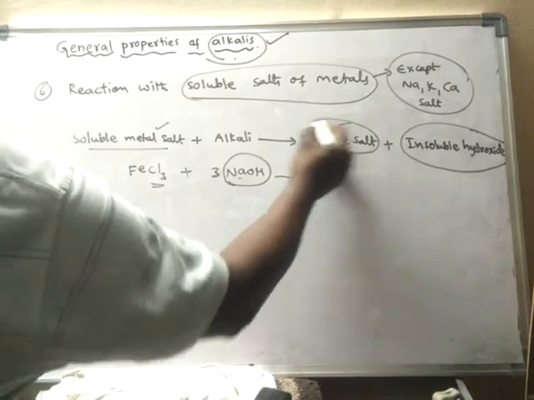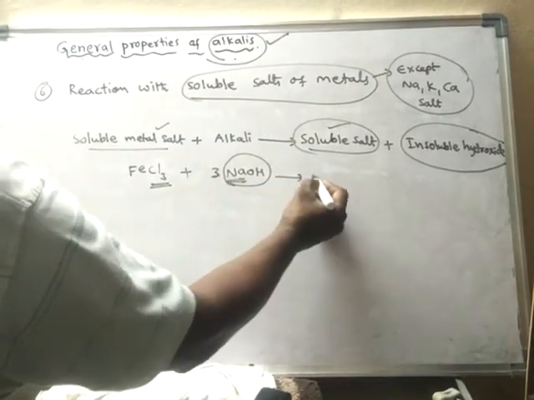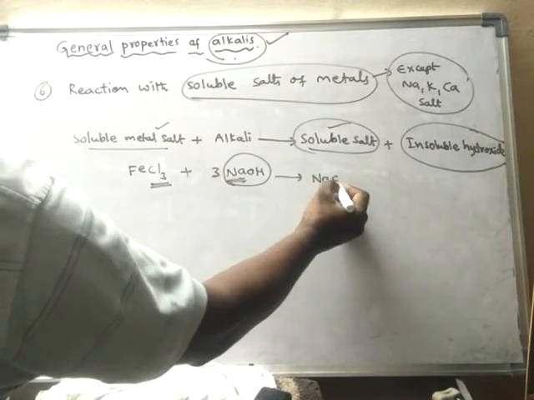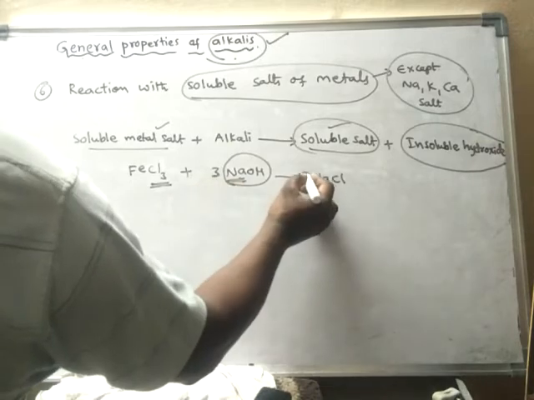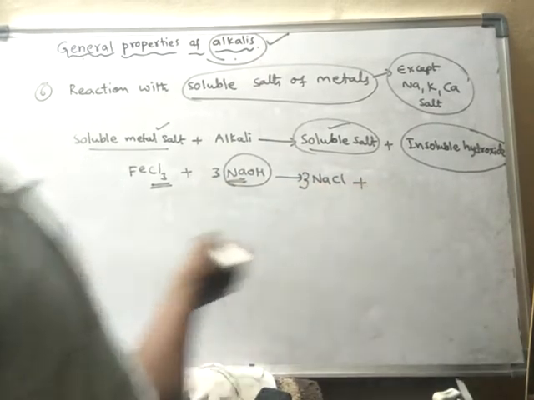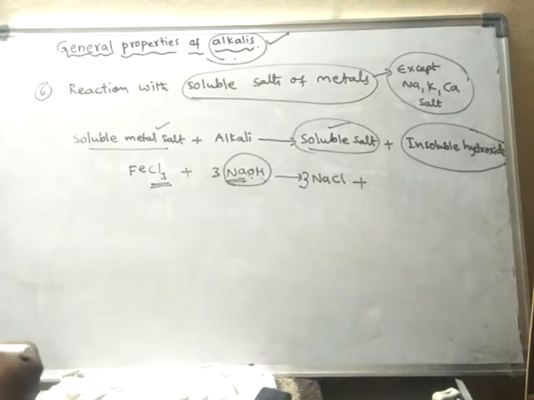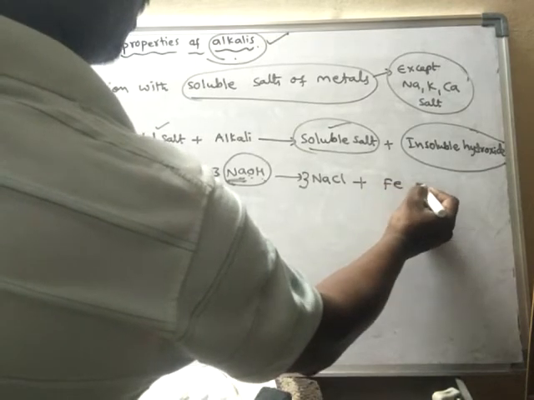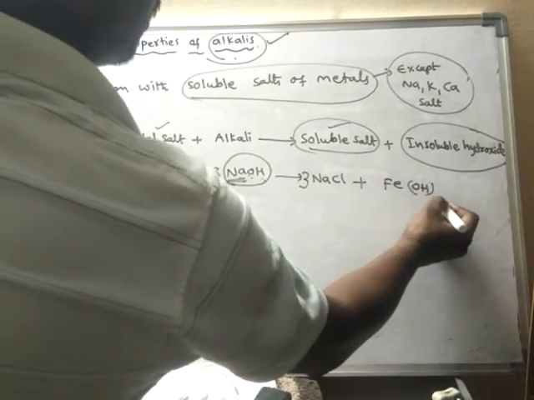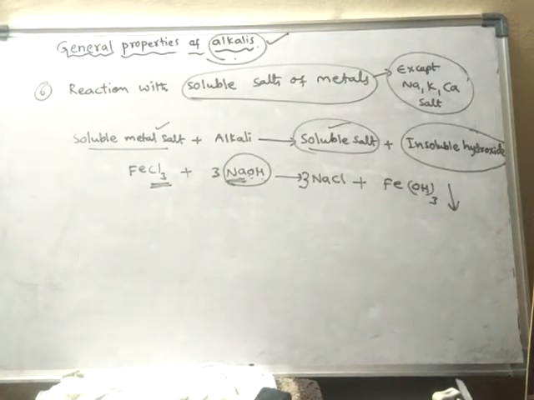Every sodium will react only with 1 chlorine, but there are 3 chlorines, so I have taken 3 sodiums plus 3 OH. Iron with OH gives ferric hydroxide, which is an insoluble salt. It forms a precipitate.